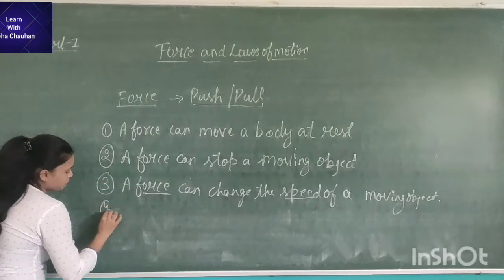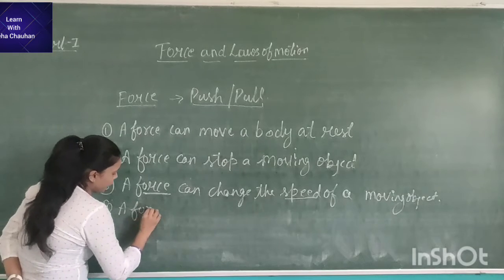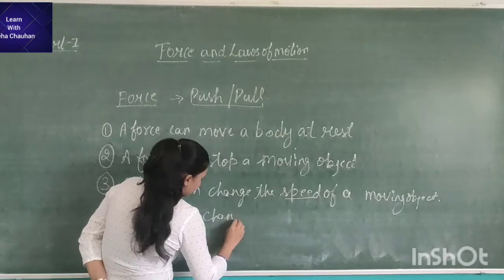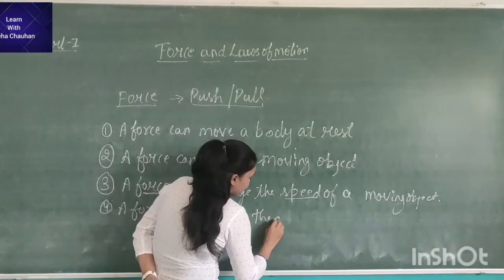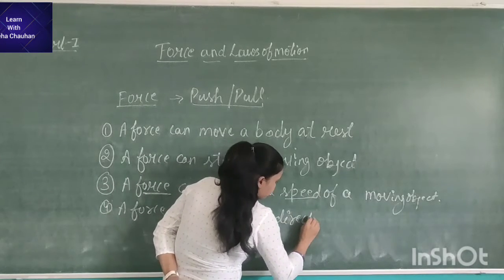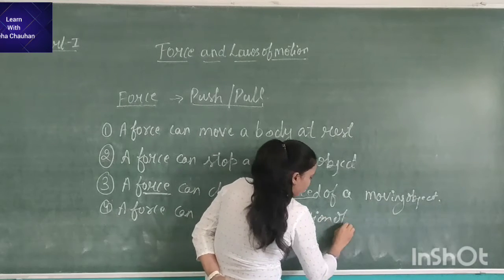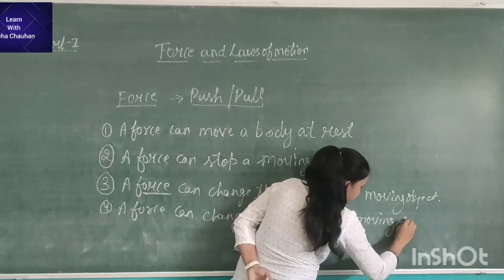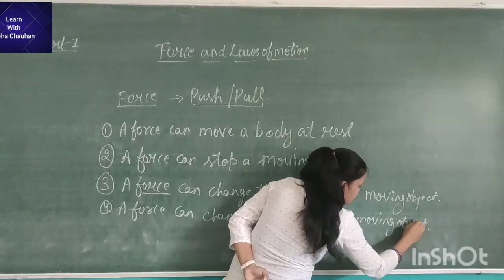Next is, a force can change the direction of a moving object. What does it mean?